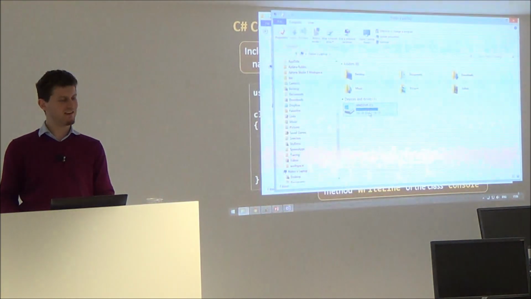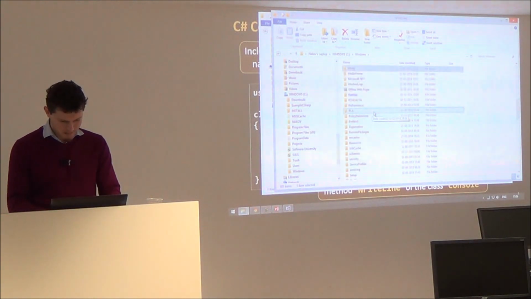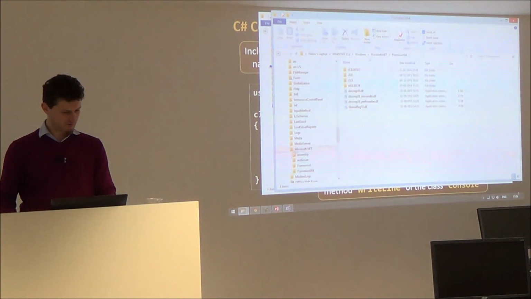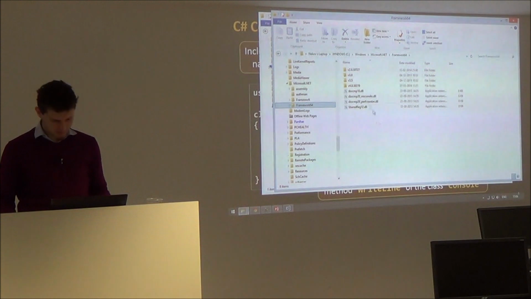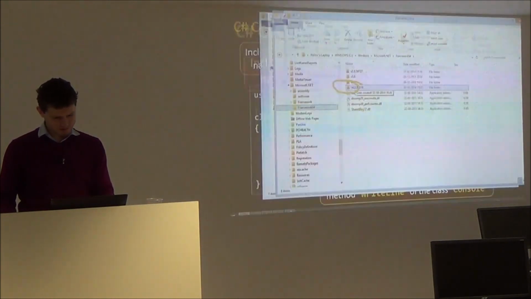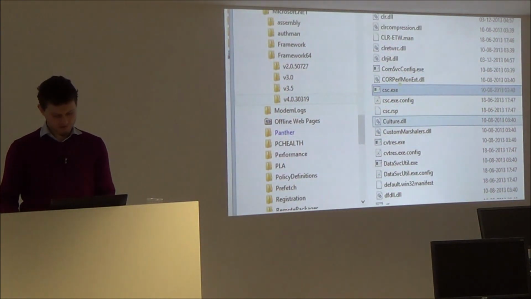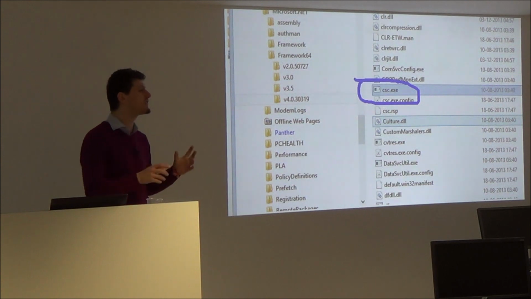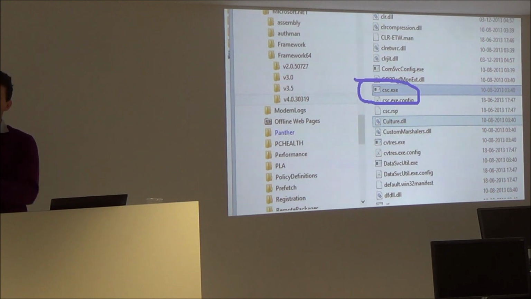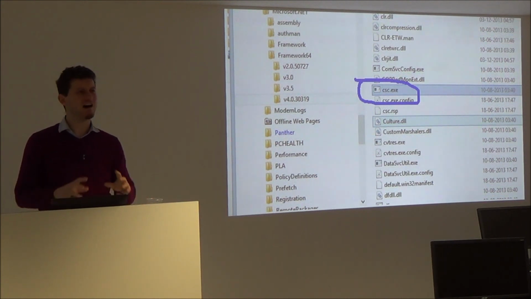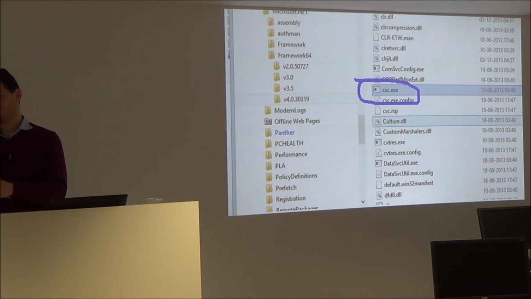First, find where csc.exe lives. It's C, Windows, Microsoft.NET, Framework64, or without 64 if you are on a 32-bit operating system version. And now we have csc.exe. See, this is the compiler. What is a compiler? A compiler is a program that is used to compile your programs into executable form. This is software which transforms source code to programs, to executable files.